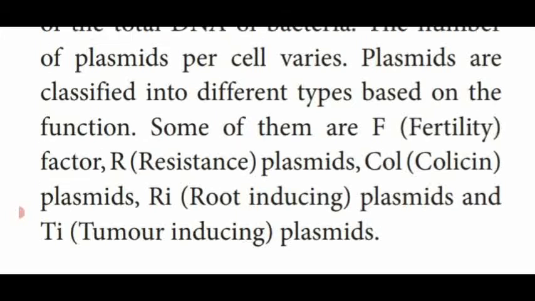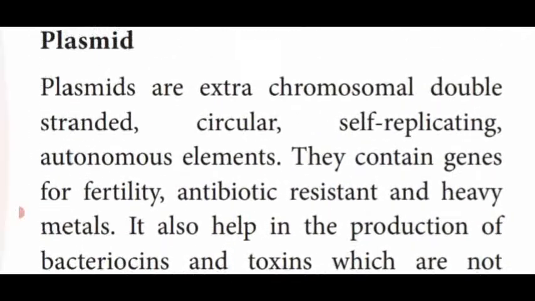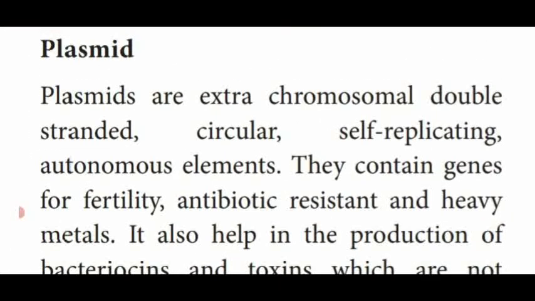So this is said to be an extra chromosomal element which is double-stranded and also a self-replicating autonomous element, named as plasmid. Dear students, two more questions. What is a plasmid? Plasmids are extra chromosomal double-stranded circular self-replicating autonomous elements.